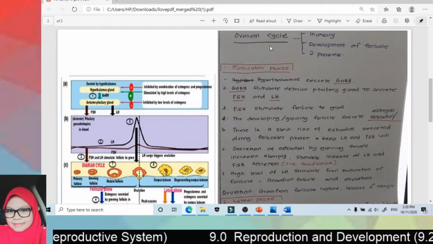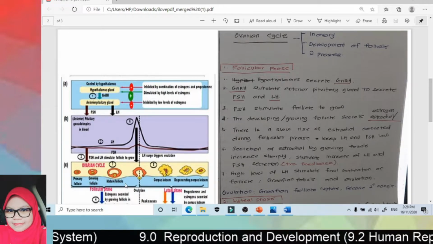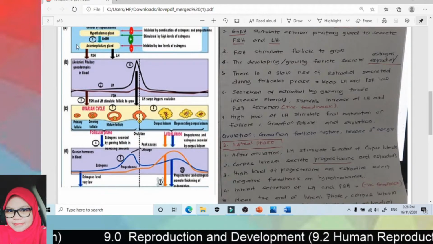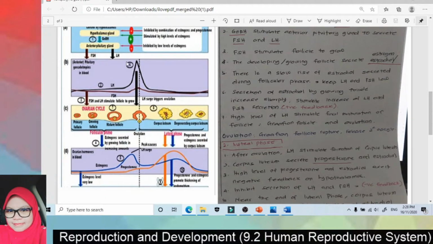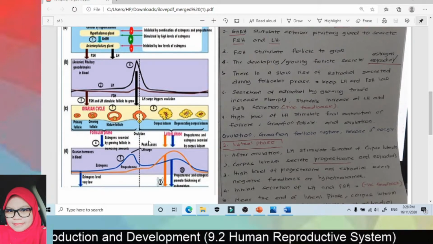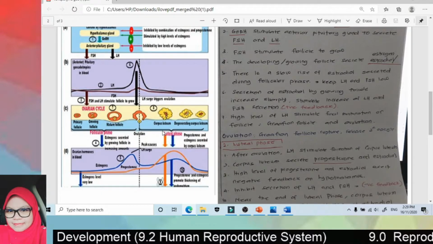For the ovarian cycle, look at this follicular phase. Here is the follicular phase, before ovulation, and then ovulation. After ovulation is the luteal phase.